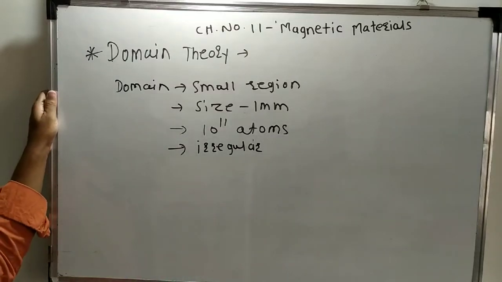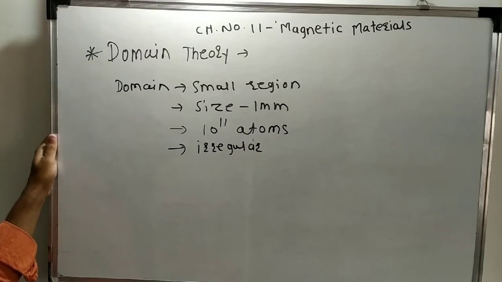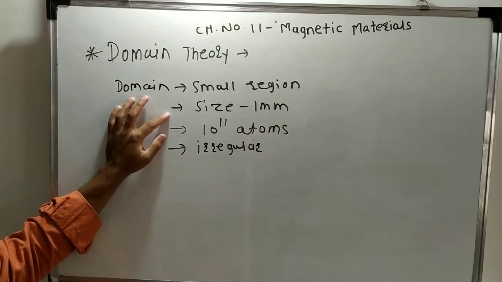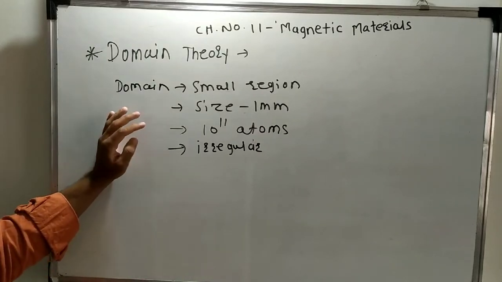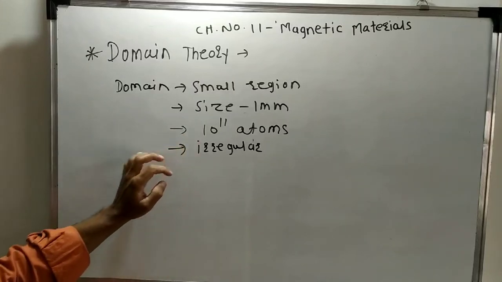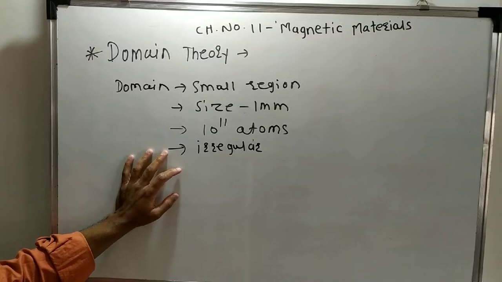This theory was proposed by the scientist Weiss. Small regions in ferromagnetic substances are called domains. The size of a domain is about 1 millimeter. The number of atoms present in one domain is about 10 raised to 11 atoms, and the shape of the domain is irregular.